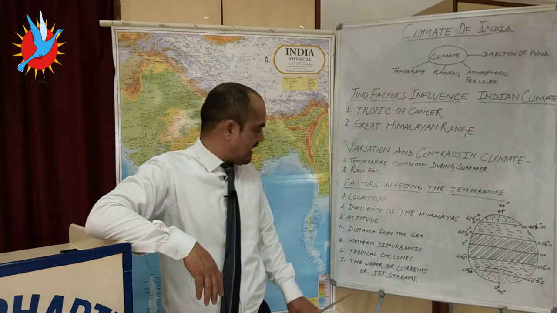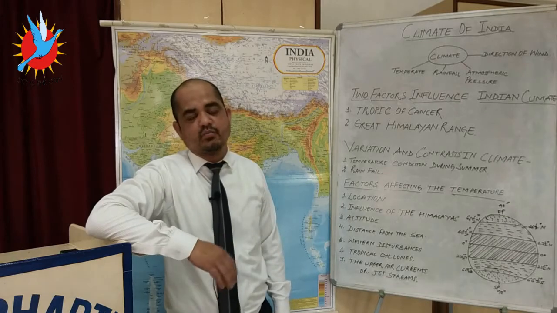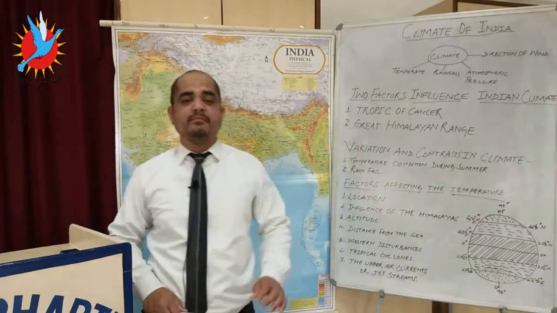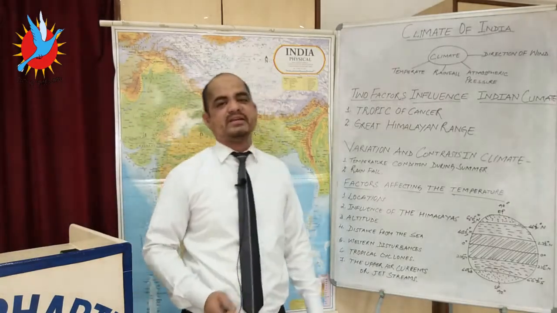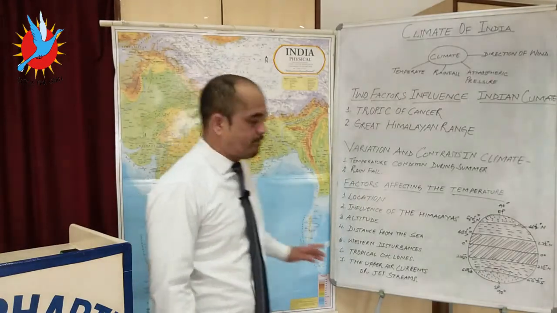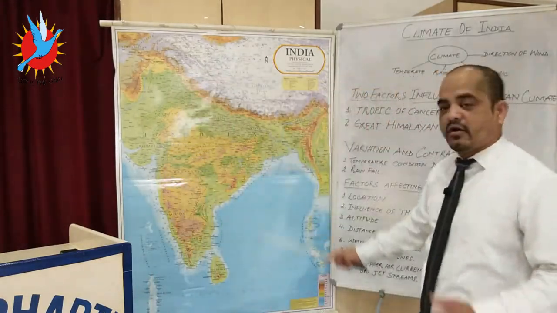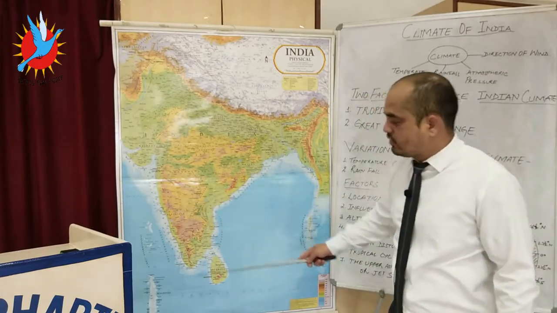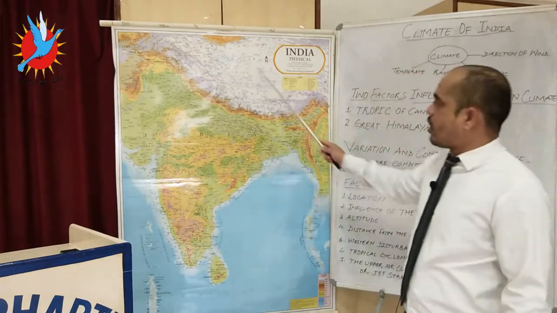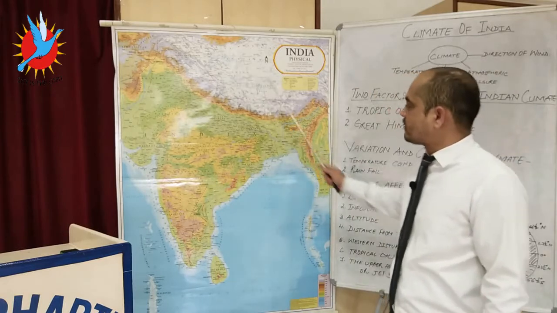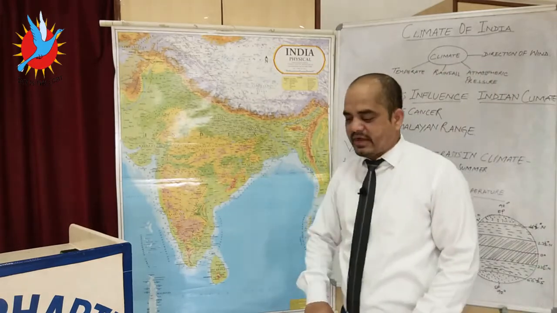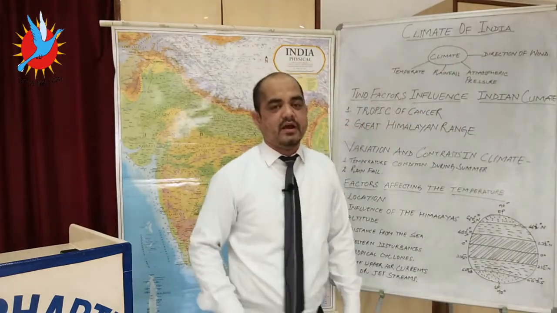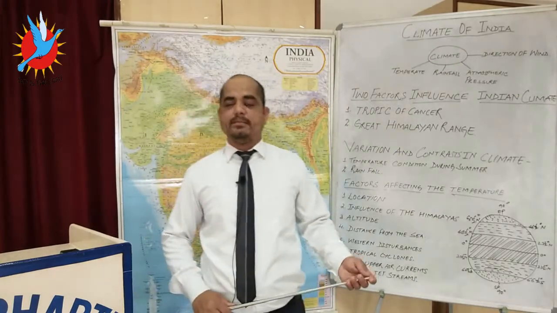So that upper air circulation, this current of warm air, makes the mechanism of monsoon over the maximum part of India throughout the year, for 6 months from southwest to northeast and for 6 months from northeast to southwest. In this way, all these factors make a drastic change in climatic or temperature conditions over the parts of India.